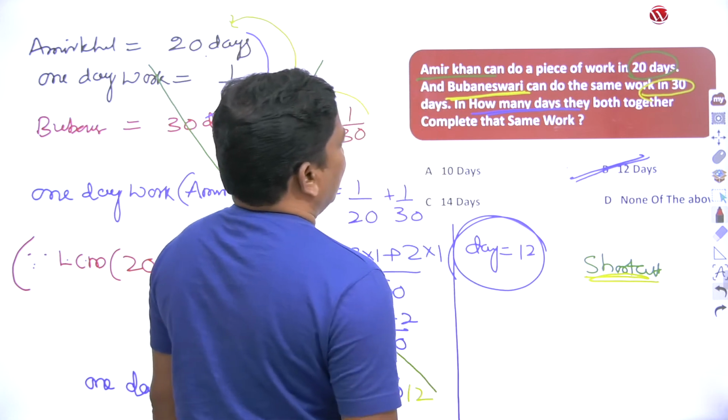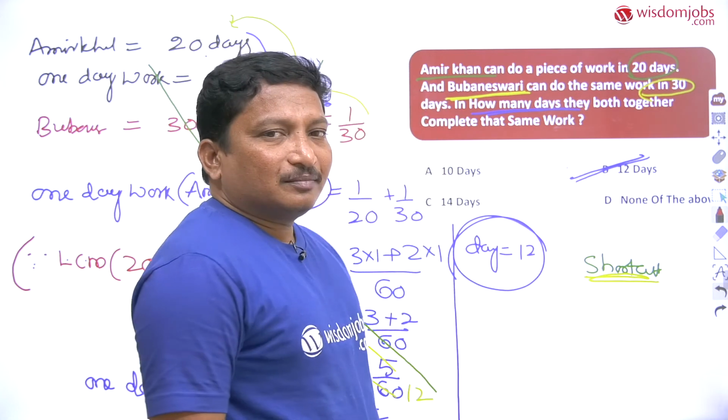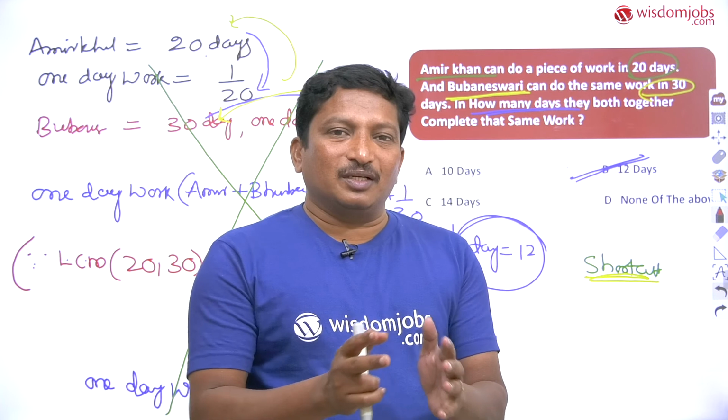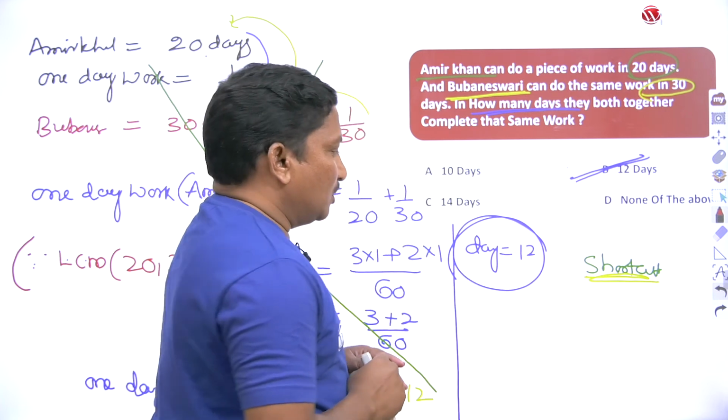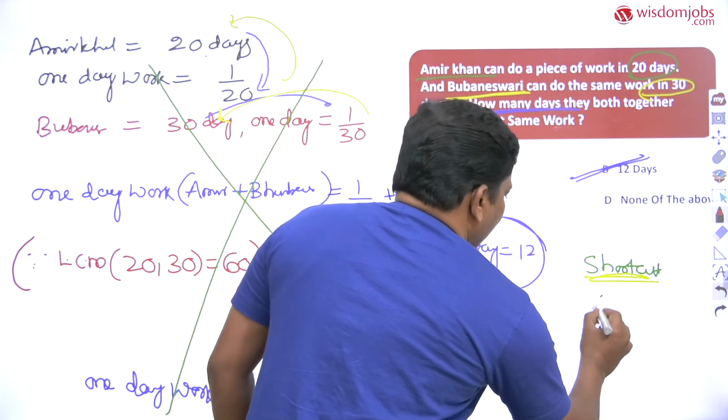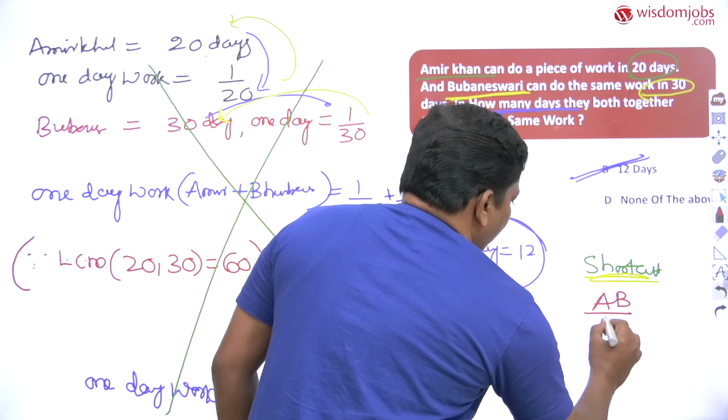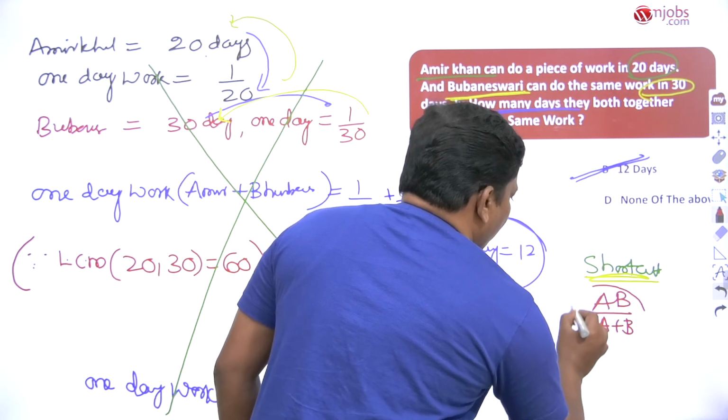See, dear students, for any question like this one, when you want to find the days working together, the simple shortcut form is the product of days by the sum of days, A into B by A plus B. That is the answer value. This is the formula to find the answer.